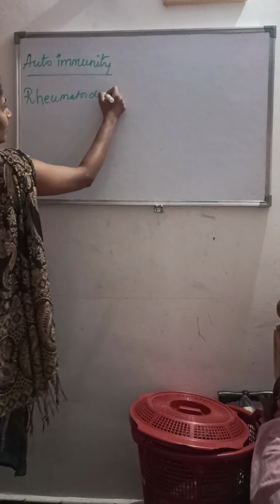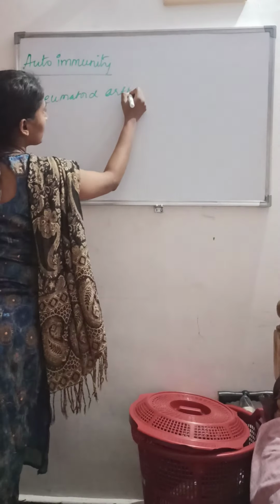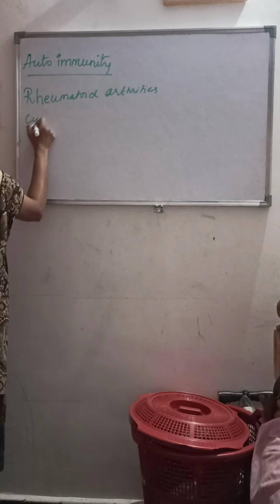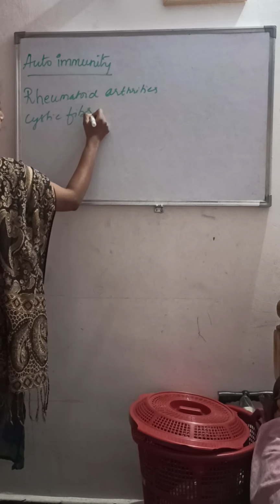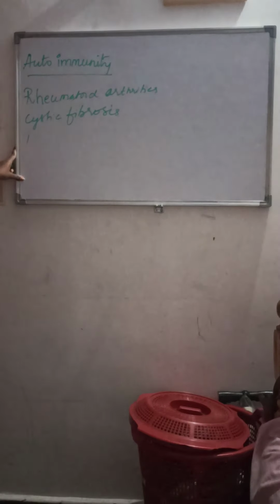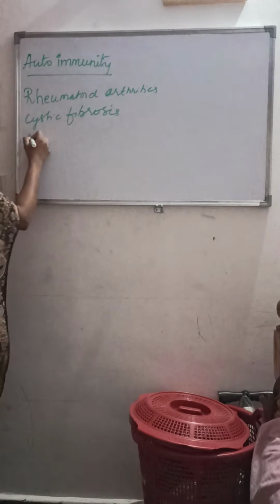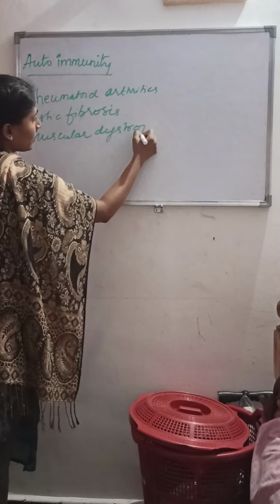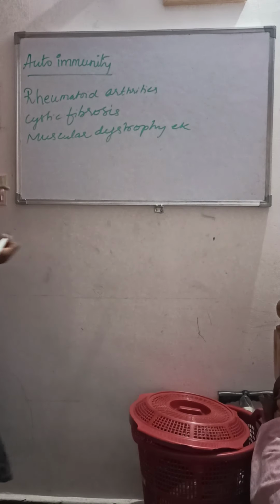Rheumatoid arthritis and cystic fibrosis, and the next is muscular dystrophy, etc. They will cause us diseases, right? So we may be prone to certain diseases like what? Rheumatoid arthritis, cystic fibrosis, muscular dystrophy, etc.